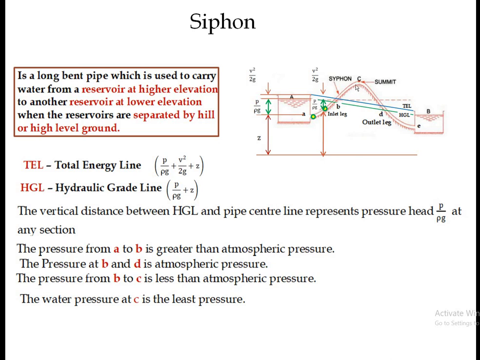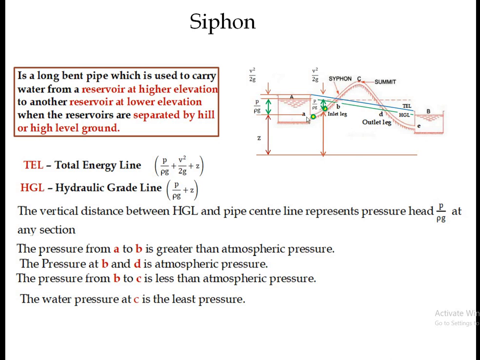So the point at which we get the least pressure, that highest point, is known as the summit. So this is the summit, and again from C to D the pressure starts to increase. It reaches atmospheric pressure, and again it starts to increase, and here again the pressure is greater than atmospheric pressure. Since at this point the total energy is greater than the total energy at C,